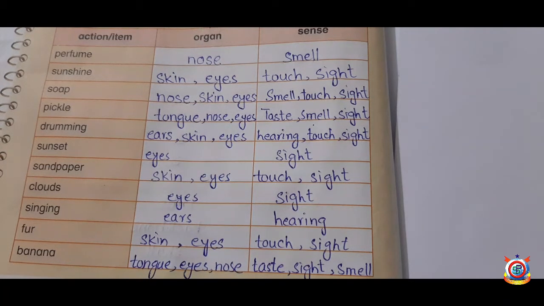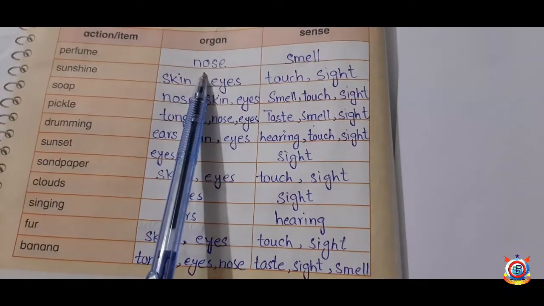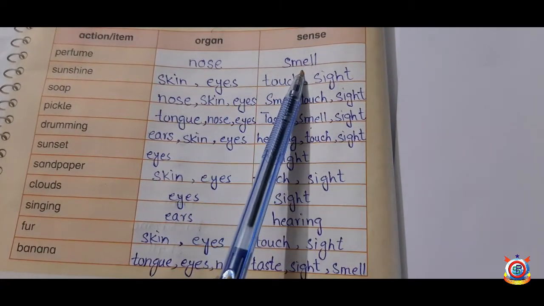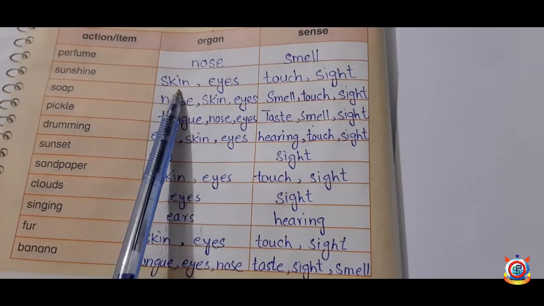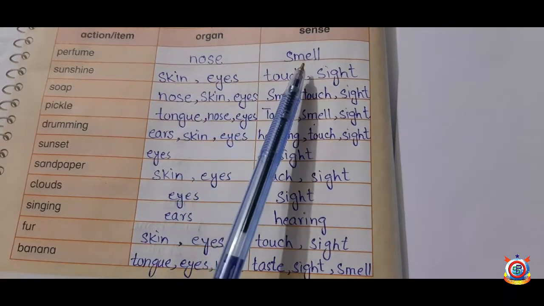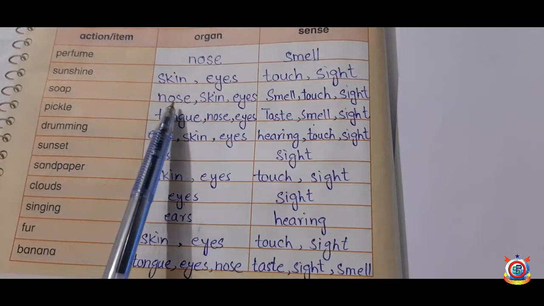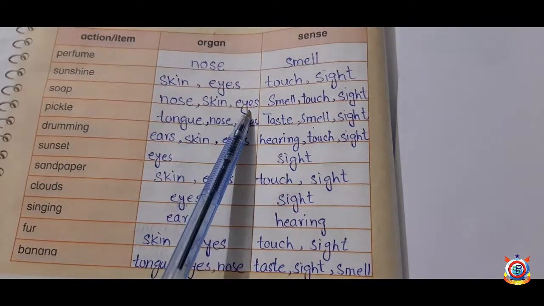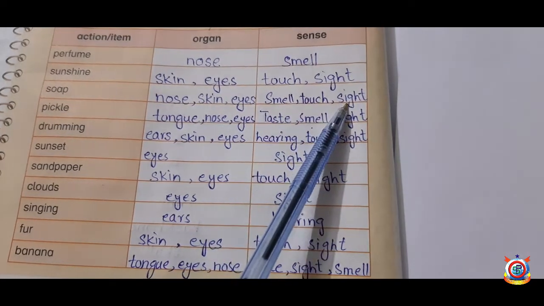Students, I had filled this, but I will read for you and you note down in your own books. The first one is perfume, organ, nose, sense, smell. Sunshine, organs, skin, eyes, sense, touch and sight. Soap, nose, skin, eyes and senses, smell, touch, sight.